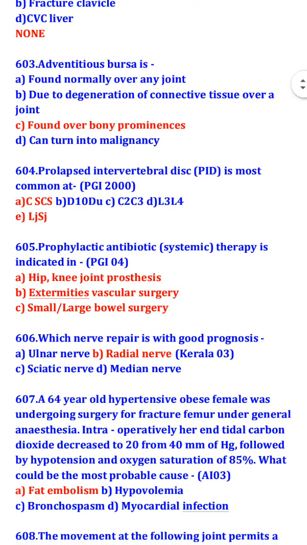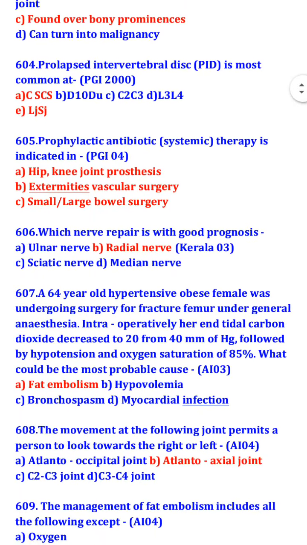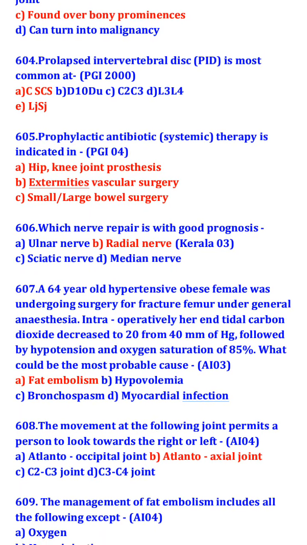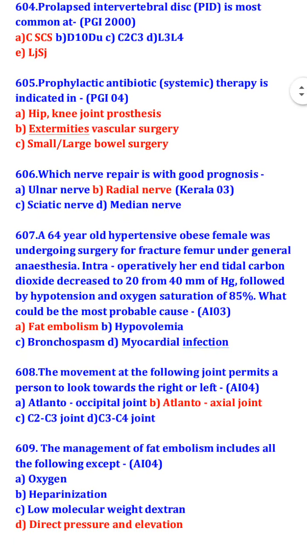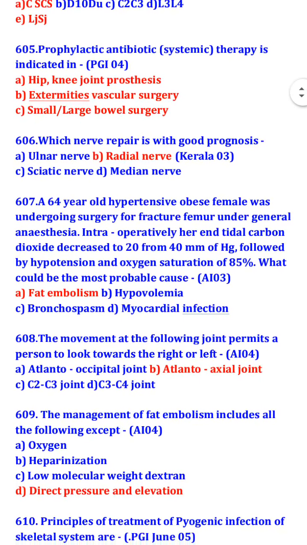Prophylactic antibiotic systemic therapy is indicated in hip, knee joint prosthesis, extremities, vascular surgery, small or large bowel surgery. Which nerve is with good prognosis? Radial nerve. A 64-year-old hypertensive obese female was undergoing surgery for fractured femur under general anesthesia.